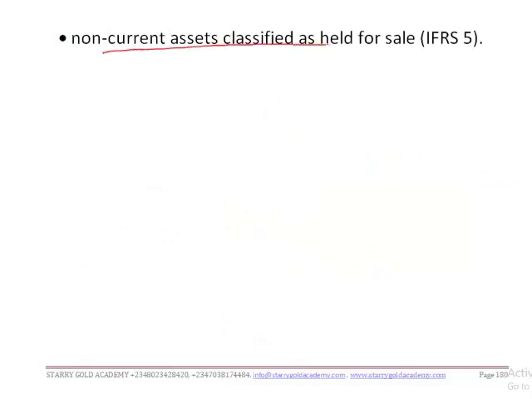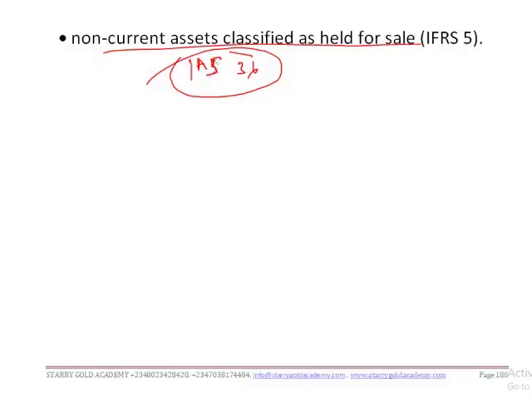We have non-current assets classified as held for sale, IFRS 5. All these are exempted from the treatment of impairments under IAS 36. Are we together? We are not saying that those assets cannot be impaired, but what we are saying is that IAS 36 itself did not discuss the aforementioned standards.